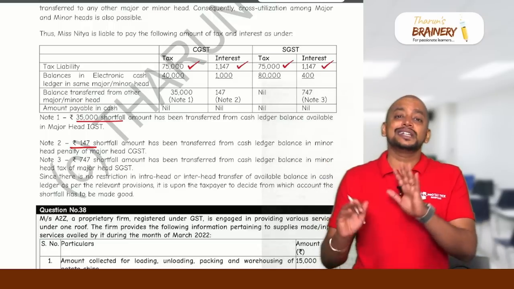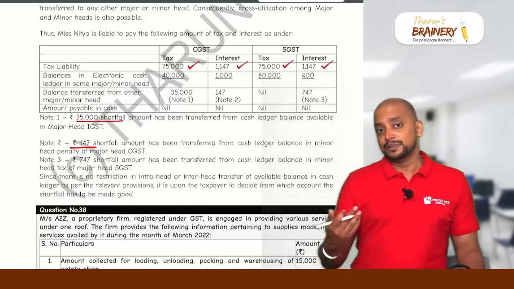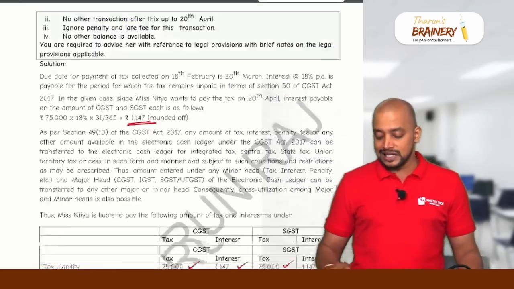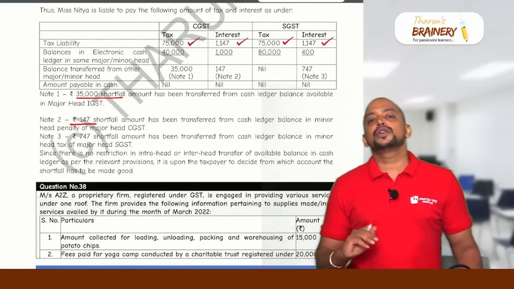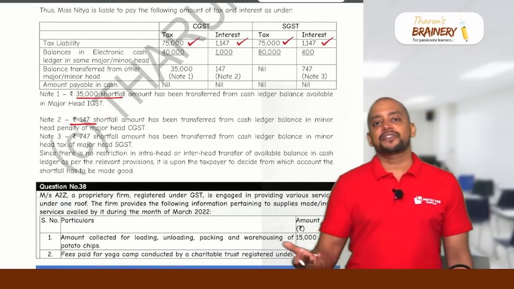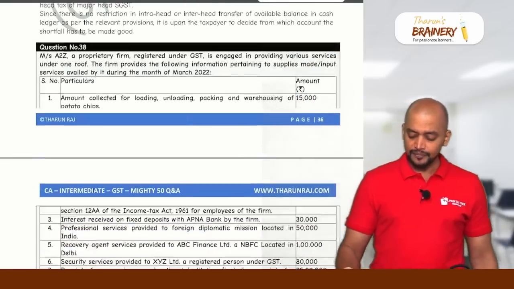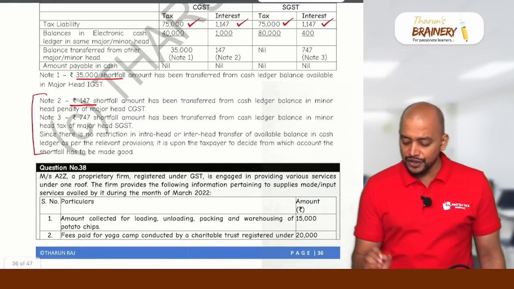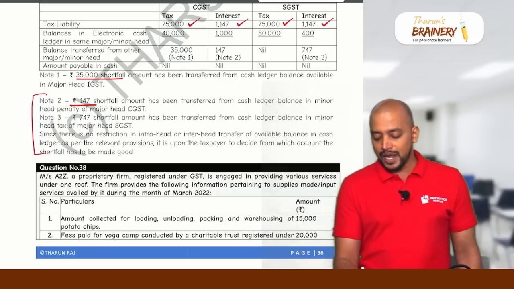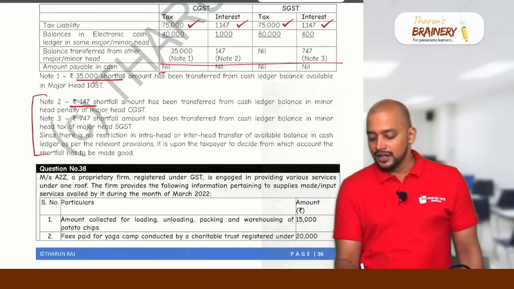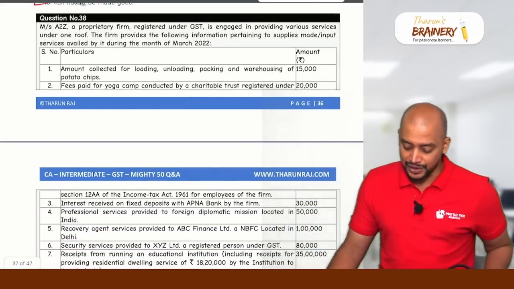We can use any head for payment of this, which means whatever amount this person is required to pay, there are enough balances in the cash ledger. Using that we can make the payment. So there is no need of making any payment out of cash, because there is already enough balance in the cash ledger. That's what we need to write here. It is not necessary that we follow this way only. Any alternative way we can do, but the amount payable in cash will be completely nil. From any head to any head you can use. This is not the credit ledger, it is the cash ledger.